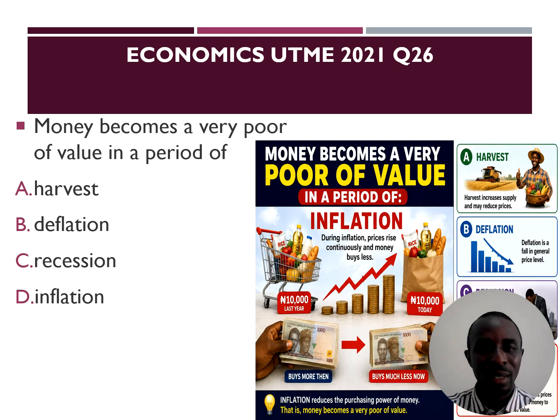Question 26. Money becomes a poor store of value in a period of inflation, sorry, option D. In a period of inflation, there is persistent increase in the general price level. And that means items, goods and services are generally expensive, which makes the value of money drop and you can't use it to store value. So money becomes a better store of value when there is deflation, when the general price level is decreasing. Our correct answer is option D.